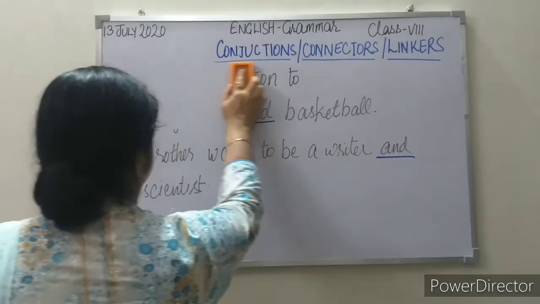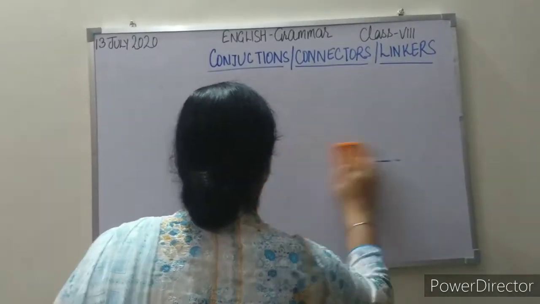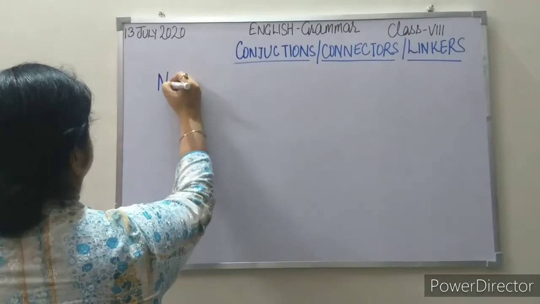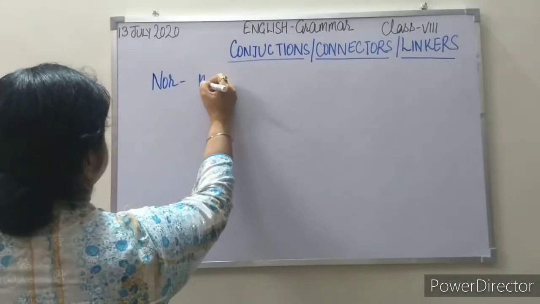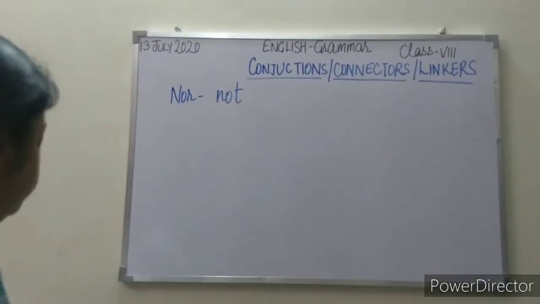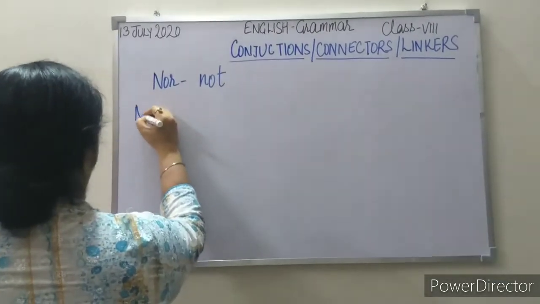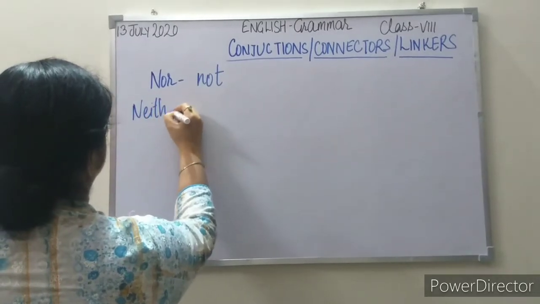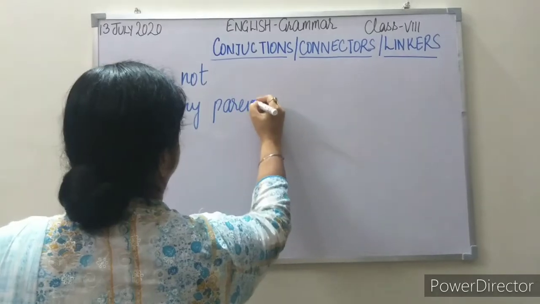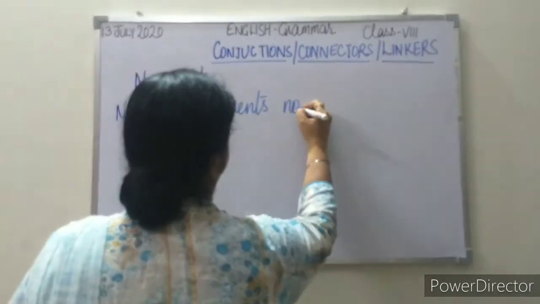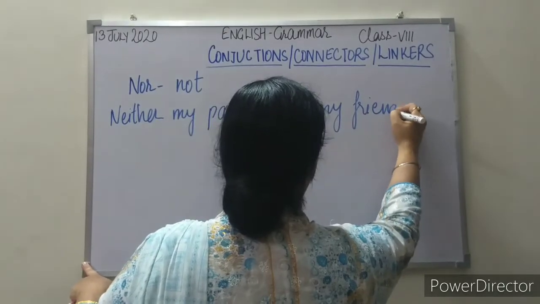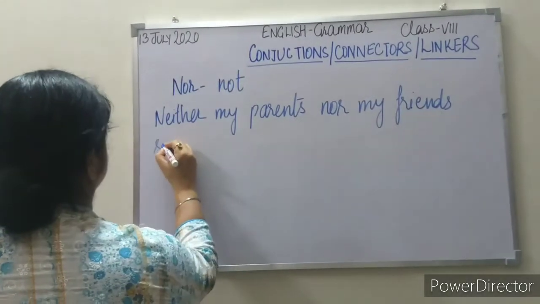Come to the next conjunction in the category of coordinating conjunctions, that is nor. Nor means not. It gives us a negative sense. See the example. Neither my parents nor my friends support me.